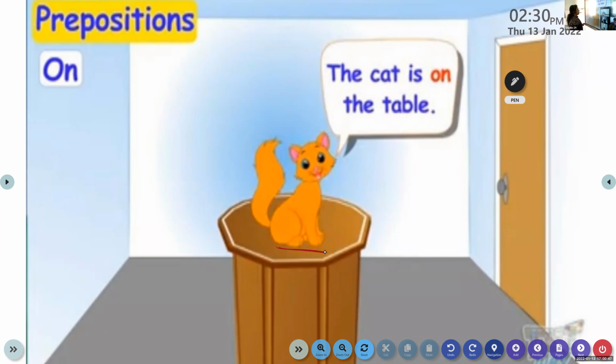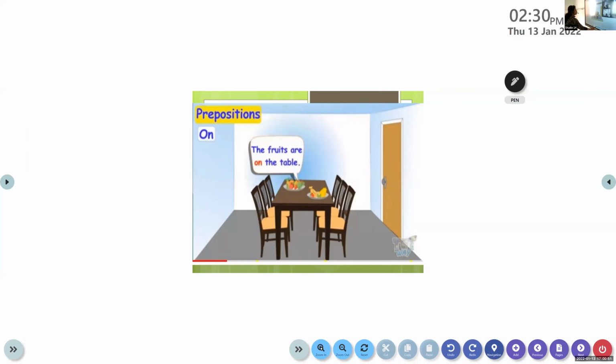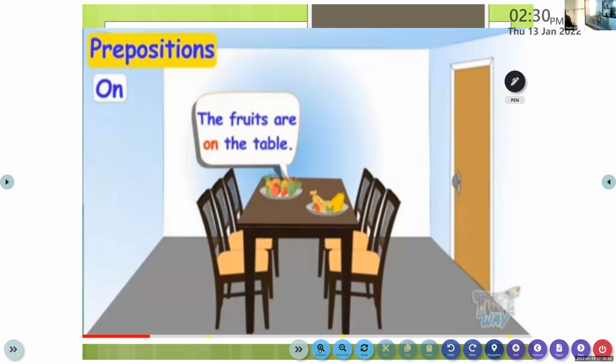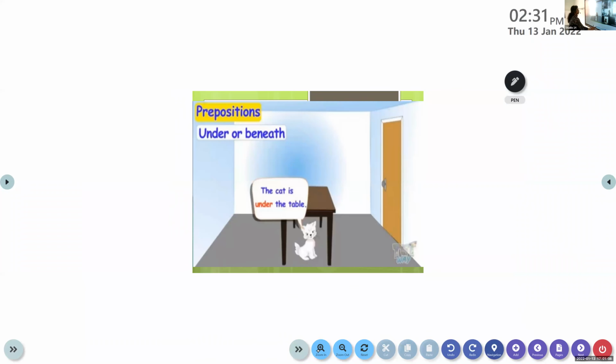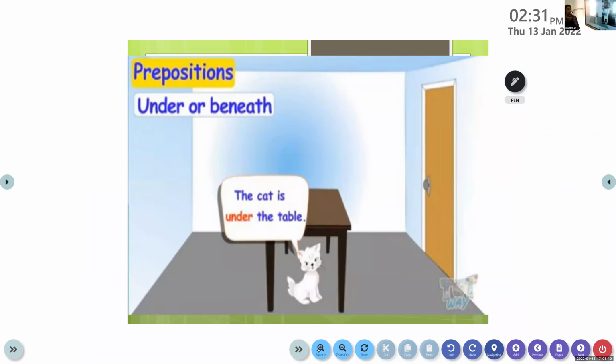Now let's move on to the next one. See where the fruits are. The fruits are on the table. So in and on are very clear to everyone.